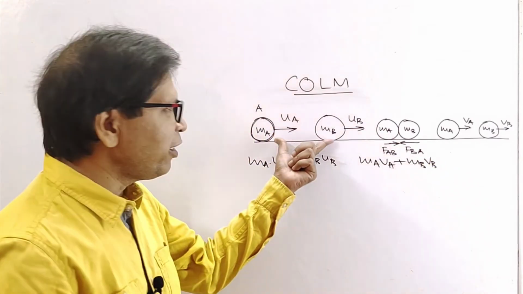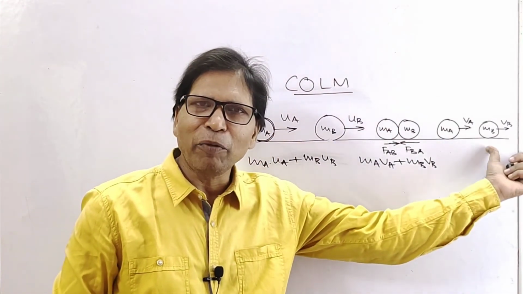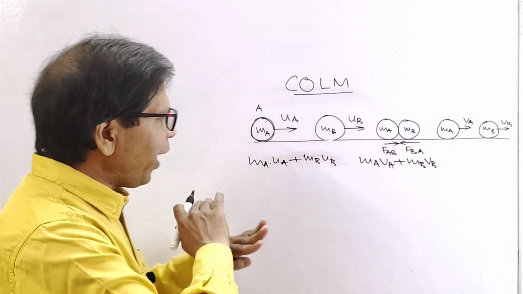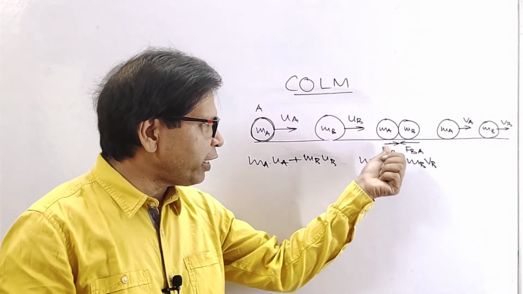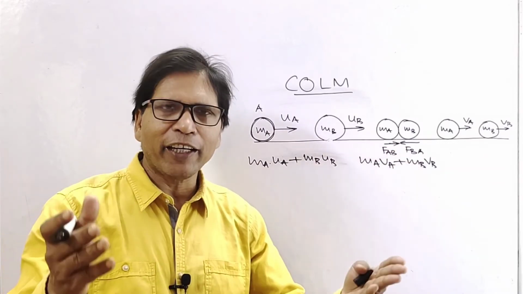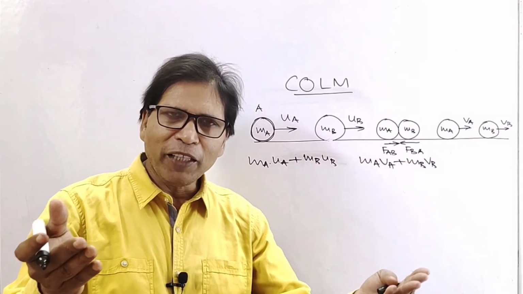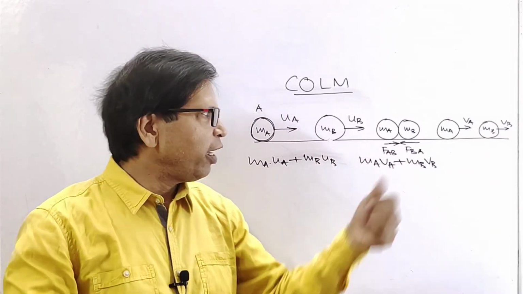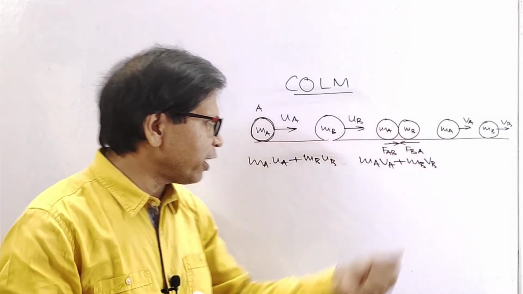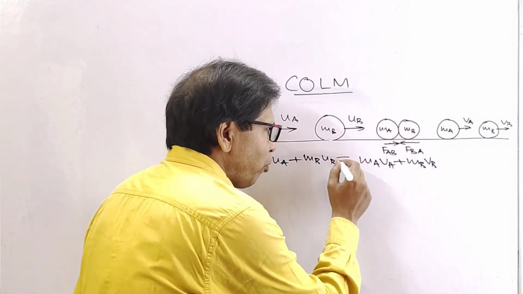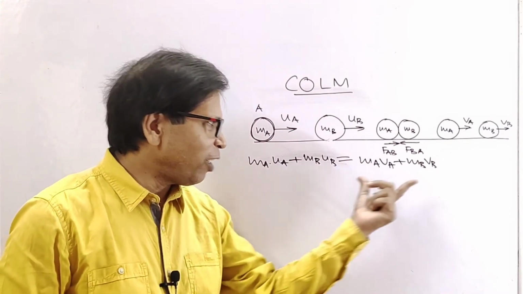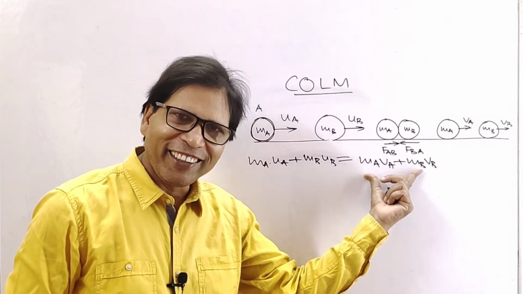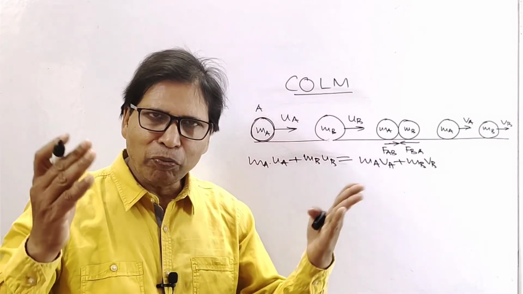So here initial momentum equals final momentum, because no external force is acting on the system. Here the two forces acting are internal forces. So if there is no external force acting on the system of particles, then their linear momentum is conserved. That is, initial momentum is equal to final momentum. Understood? Now how can we prove it?